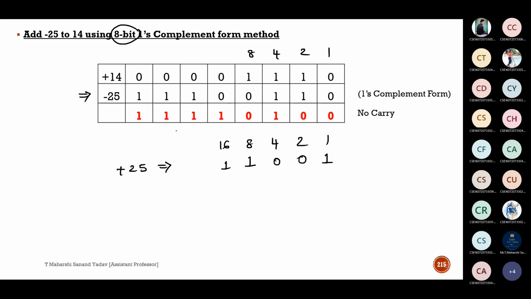But here I want this in 8 bits, so how many zeros? 3 zeros, so the total is 8-bit size. Next, perform the 1's complement to this so that you'll get minus 25. So this one will be 111, 00, 110. See here, 111, 00, 110. Now you try to add them.